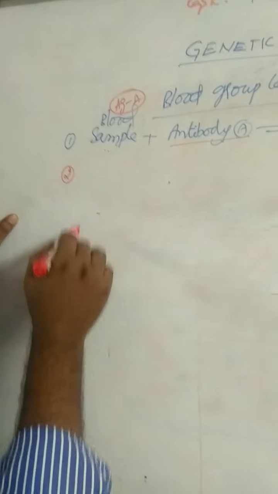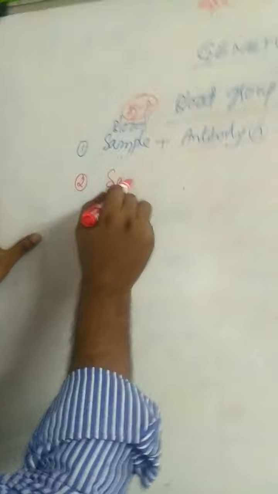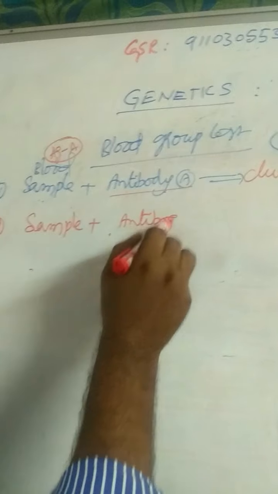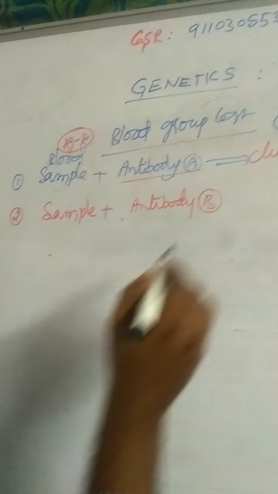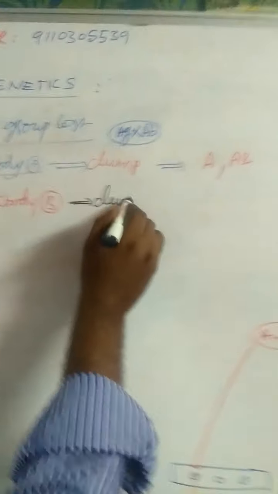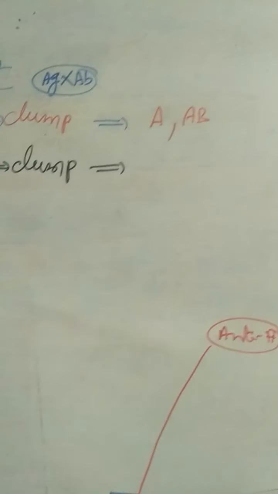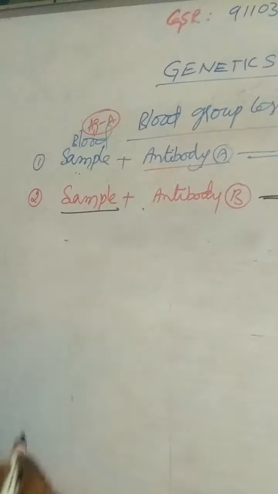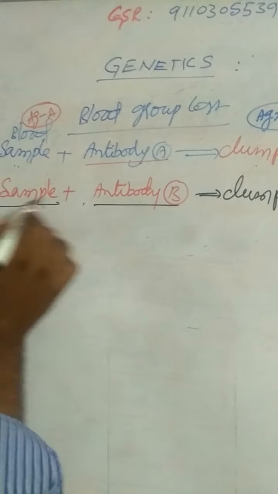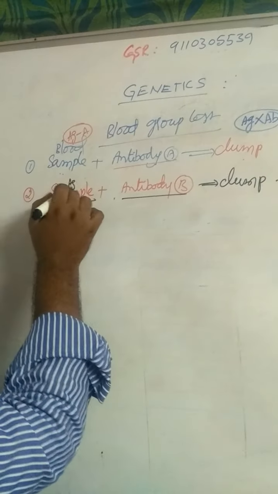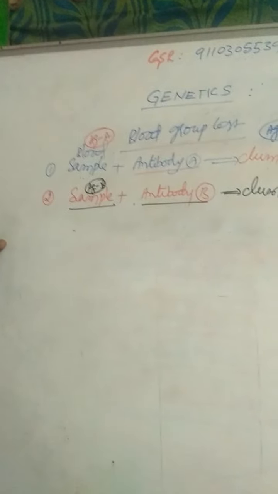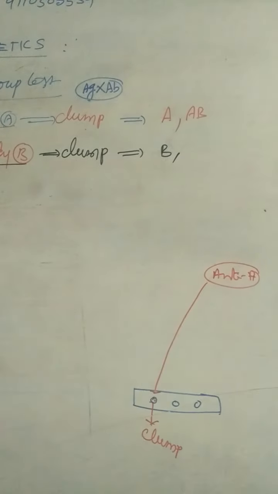And the second one is blood sample with antibody B. If antibody B is added to the blood sample and it gives clump, that means this sample contains antigen B. If the antigen B is present, that blood group is B or AB.